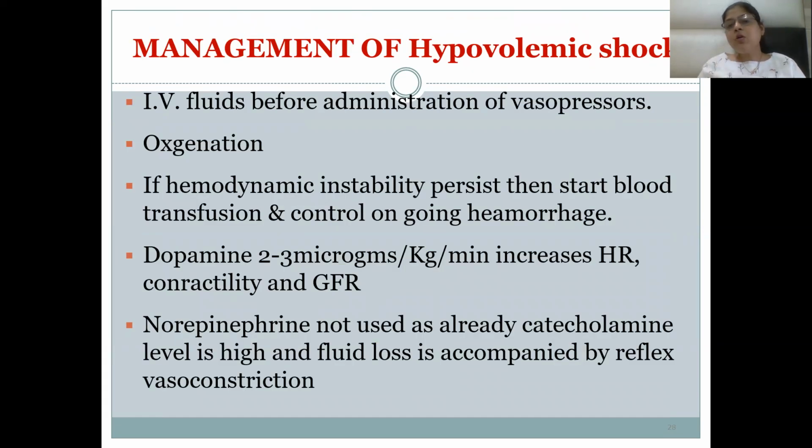Management of hypovolemic shock is basically to give IV fluids for the reduced tissue perfusion, and then we can give oxygen inhalation. Then we can give a blood transfusion also if there is hemorrhage. Then we can give dopamine at a dose of 2 to 3 microgram per kg, which will act on the beta-1 receptors and lead to an increase in heart rate, contractility, and GFR because it acts on the D1 receptor also at this dose. So it causes increased renal blood perfusion and increases the glomerular filtration rate.